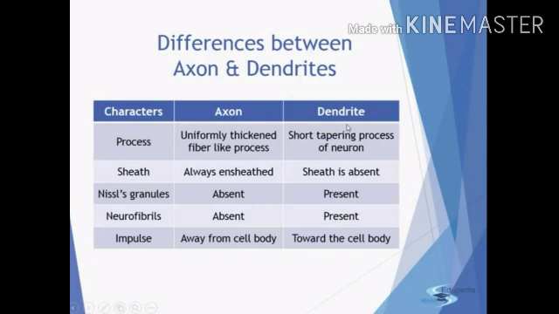Nissl granules are absent in the axon but present in the dendrites. Neurofibrils may be present in the axon, but they are always present in dendrites. The main important difference is impulse. Axons carry impulses away from the cell body and dendrites carry them towards the cell body.